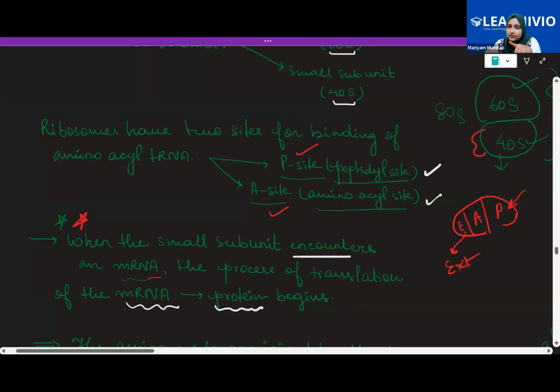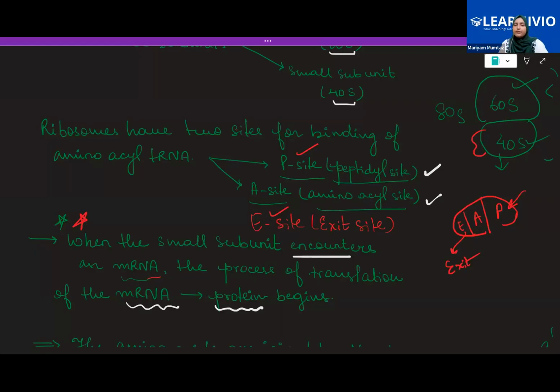There is a P site, the peptidyl site, which is responsible for aiding in the process of translation. There is the A site, that is the aminoacyl site. And then there is an E site also, which is called the exit site. These are the various sites present in the ribosome. Each of their functions you will see when you see the steps.